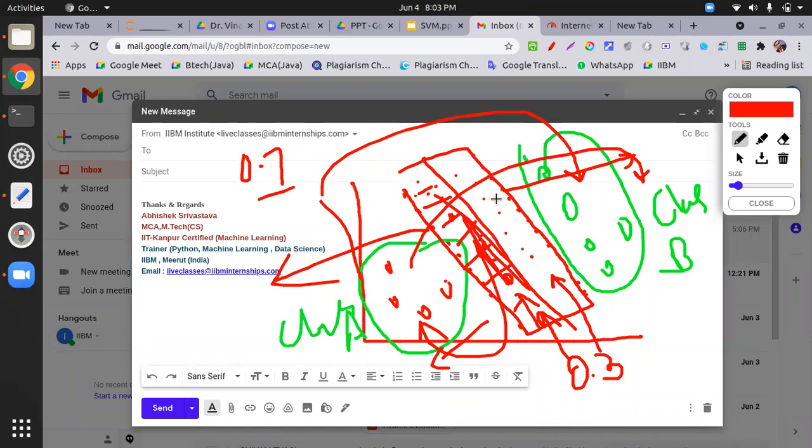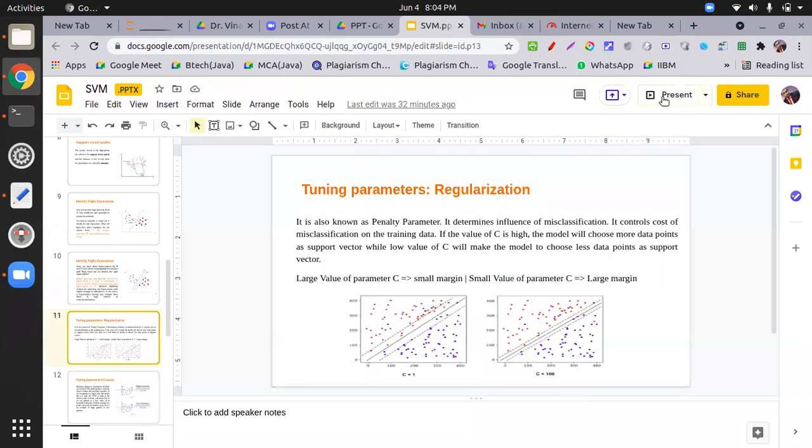We have to compress this line, the width over here and over here. When you compress the width, what happens? It automatically comes into the classification region. See this slide, then you will get it.